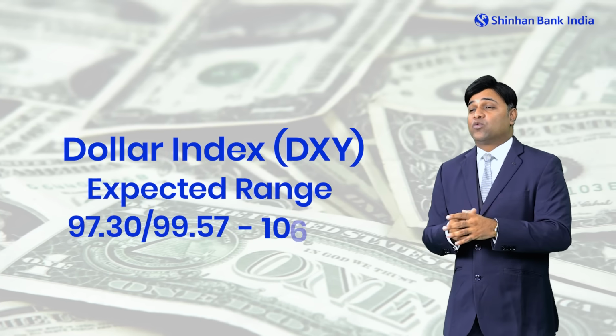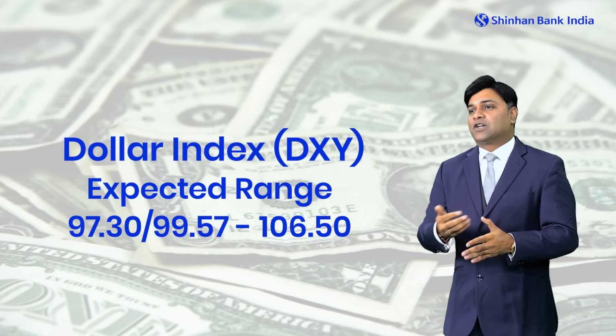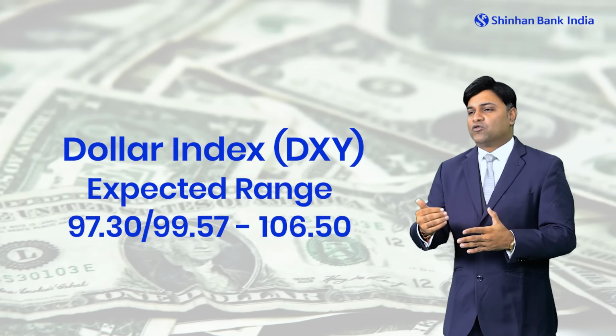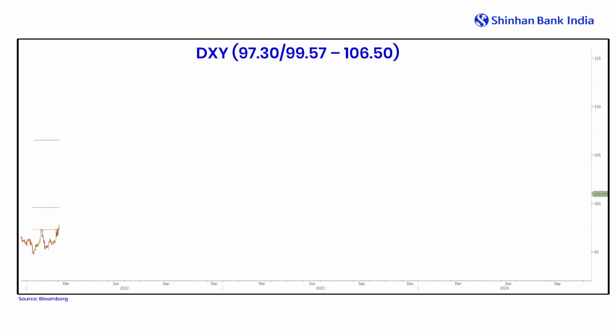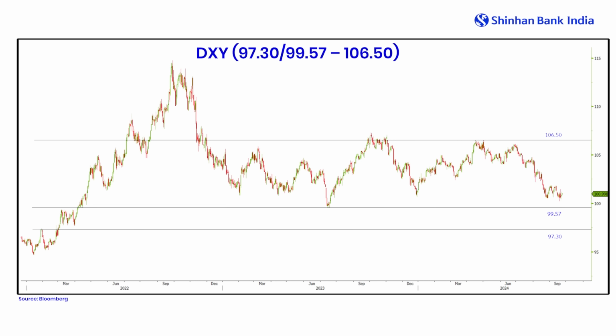Similarly, if we look at the dollar index, we have seen the recent lows of 100.20 and then a bounce from there. But the July 14, 2023 lows were around 99.57. So that remains a very crucial support zone at this point in time. Only if we see a break of 99.57 can we see levels of 97.30 being tested. On the other hand, on the resistance side, the near highs of 106.5 remain a very crucial resistance to watch out for.